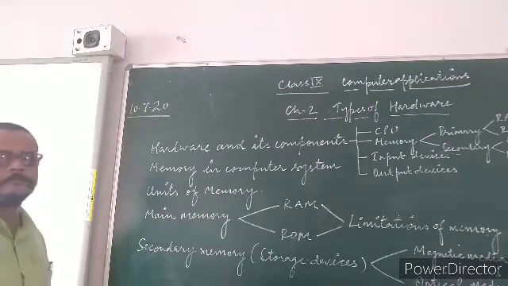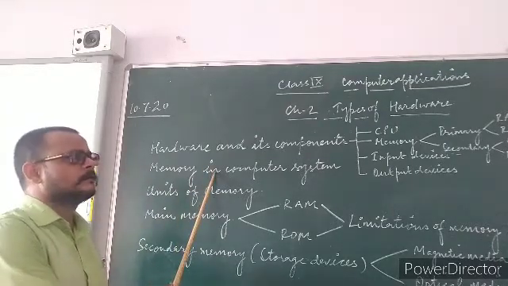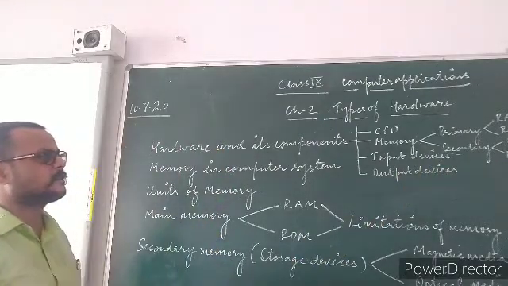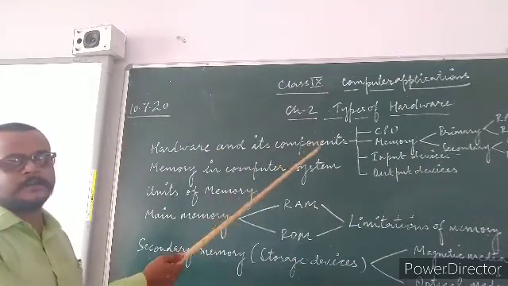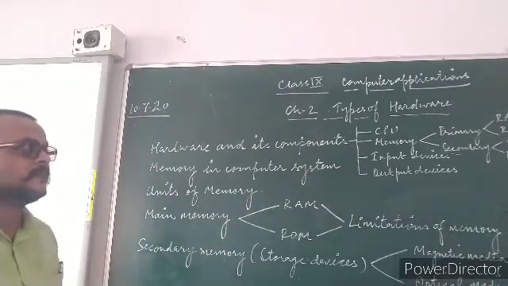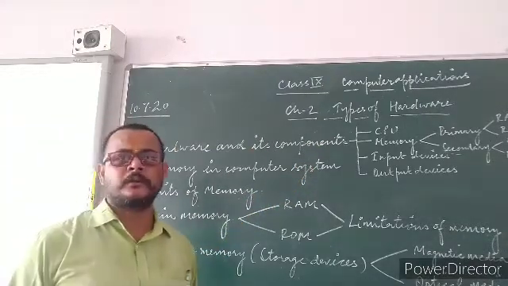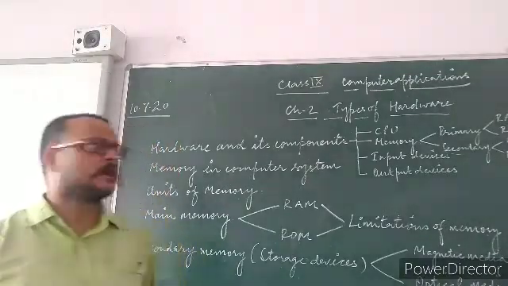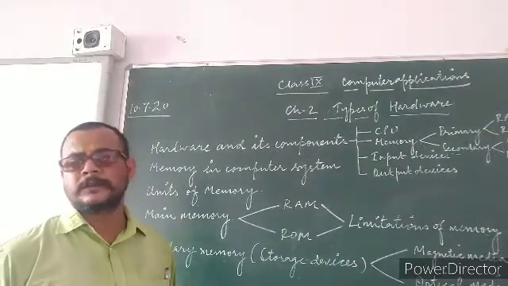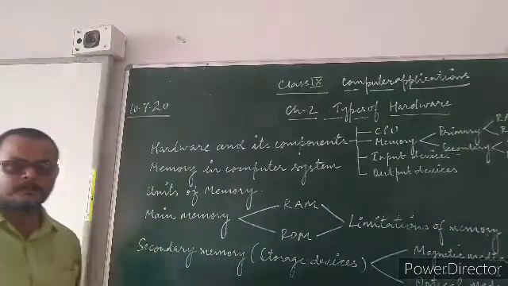Units of memory. Memory in a computer system has been defined and discussed earlier. It is divided into primary and secondary. Primary memory comprises RAM and ROM, whereas secondary memory comprises CD, DVD, hard disk, pen drive, flash drives, memory cards, and is also termed as auxiliary memory.